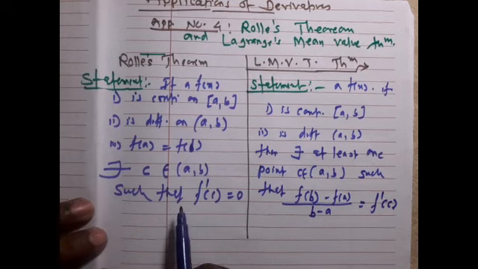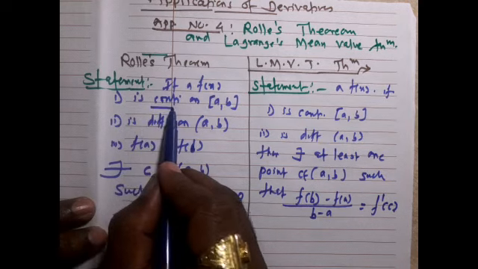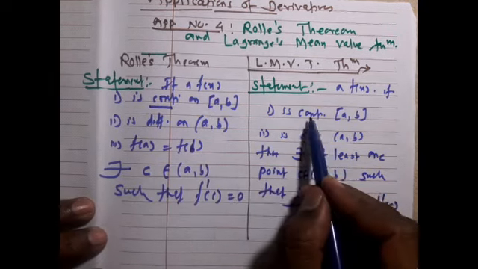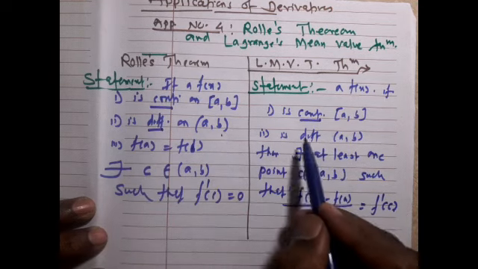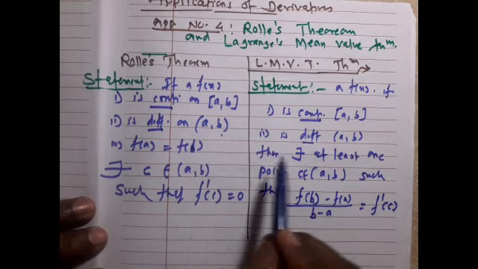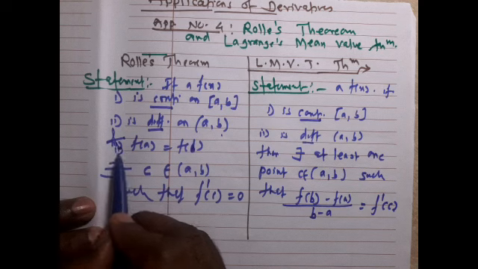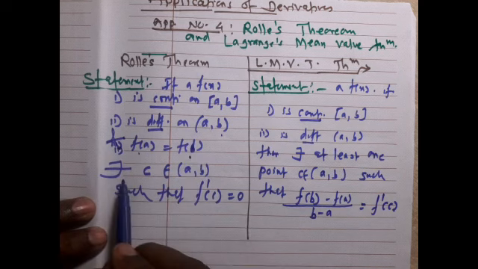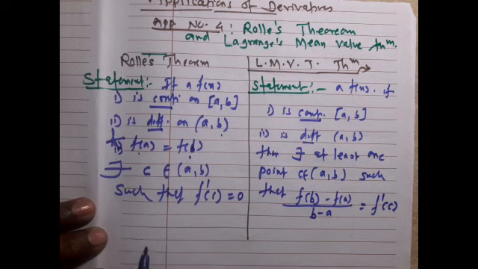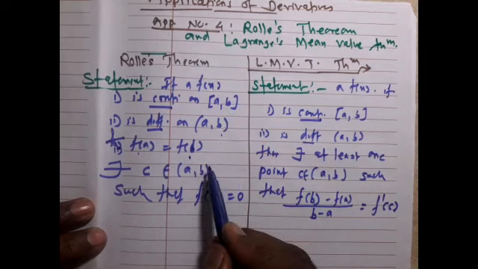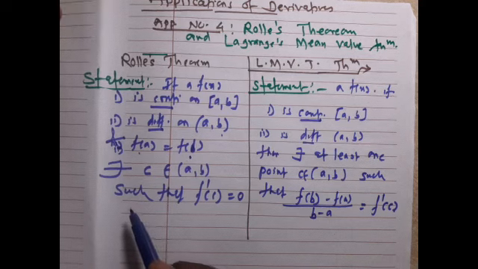So for solving the examples, if you compare these, the first two conditions are the same. It is continuous on the closed interval, and it is differentiable in the open interval. Here, for Rolle's theorem, one more condition: f(a) is equal to f(b), then there exists a point c, at least one c in the open interval, such that f'(c) is equal to 0. Means if all three conditions are satisfied, then you can say that f(x) verified Rolle's theorem.